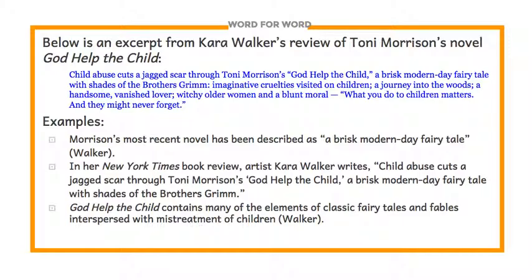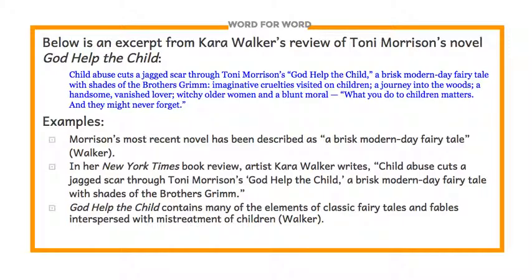Underneath the excerpt are 3 examples of how you might include information from that review in your own essay. Now, in the first example, the student has chosen to just include a few words from that review. And she or he has also decided not to mention Kara Walker's name within the sentence. Therefore, we would put quotation marks around those few words that we copied from the review, and then after the quotation marks, we would indicate who wrote those words.